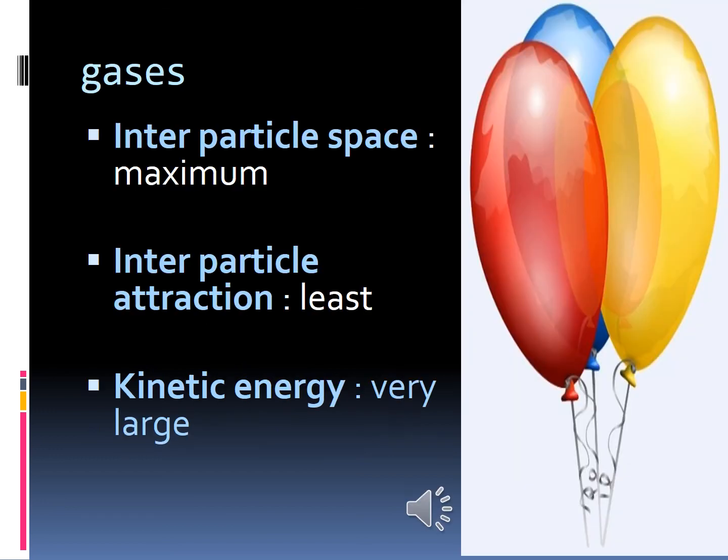Okay, and next we will see about gases. For gases, interparticle space will be maximum. It is least compact, so the interparticle space will be large.